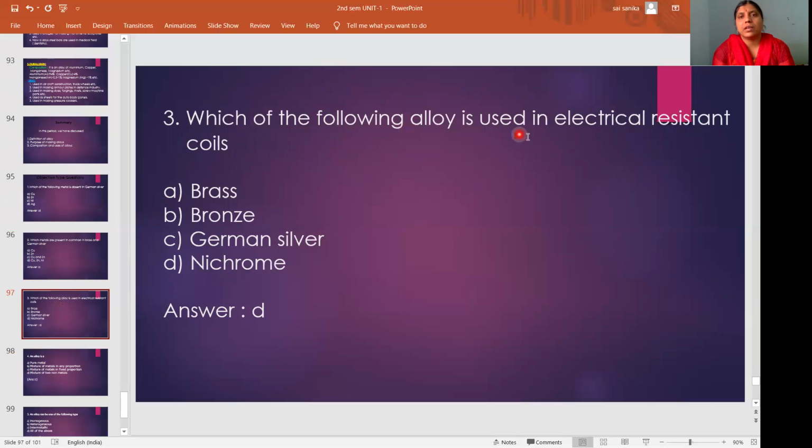Next, the third one: which of the following alloys is used in electrical resistance coils? Which alloy's use did we study now? A brass, B bronze, C German silver, D nichrome. Nichrome is used as a resistance coil as well as a heating element, as we studied. So the answer is D.